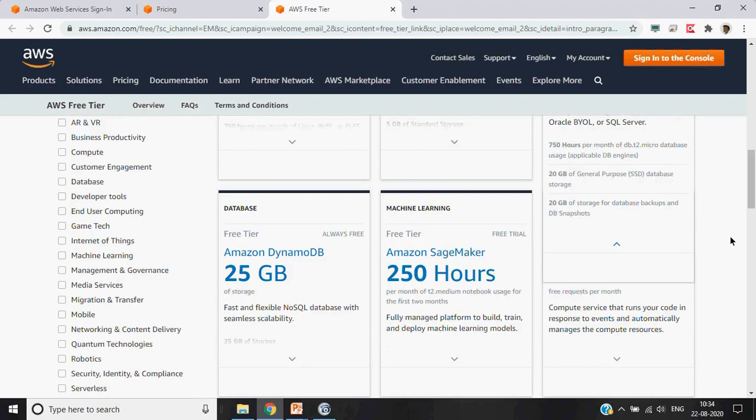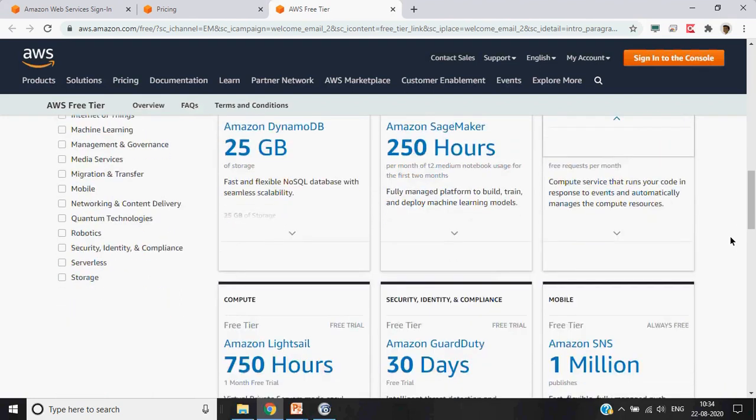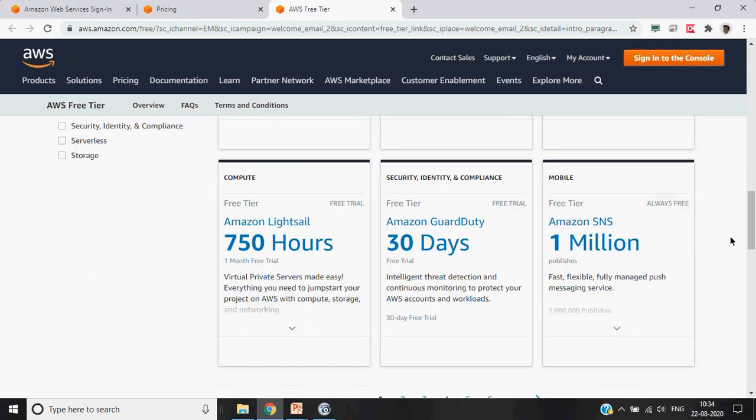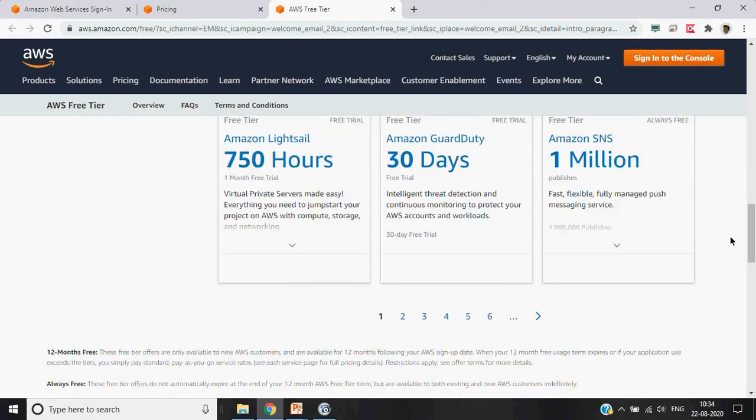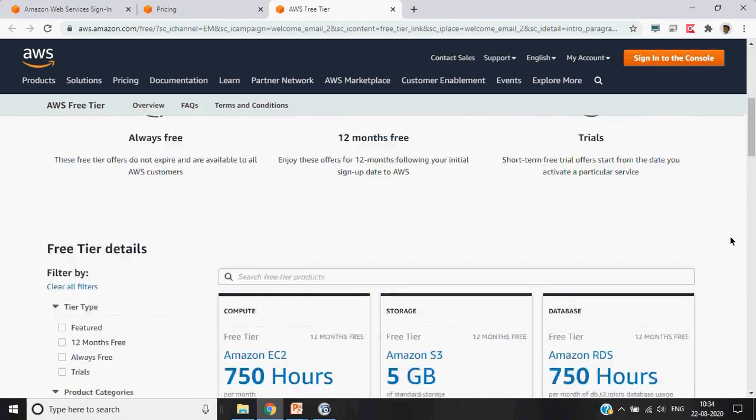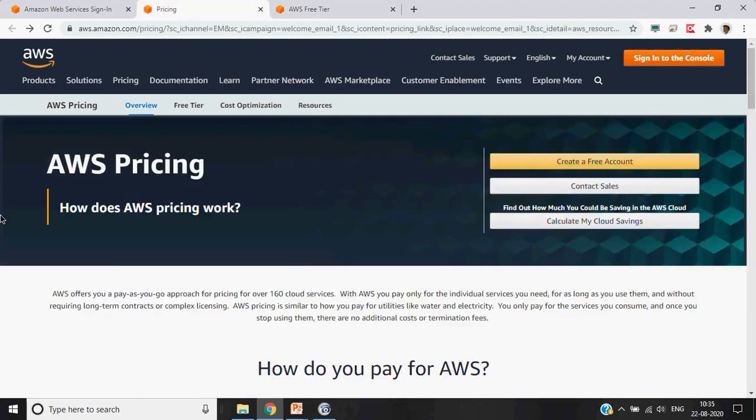Correct. So here you can always go back and see what the different services are, what the restrictions are, and the different aspects of that service.